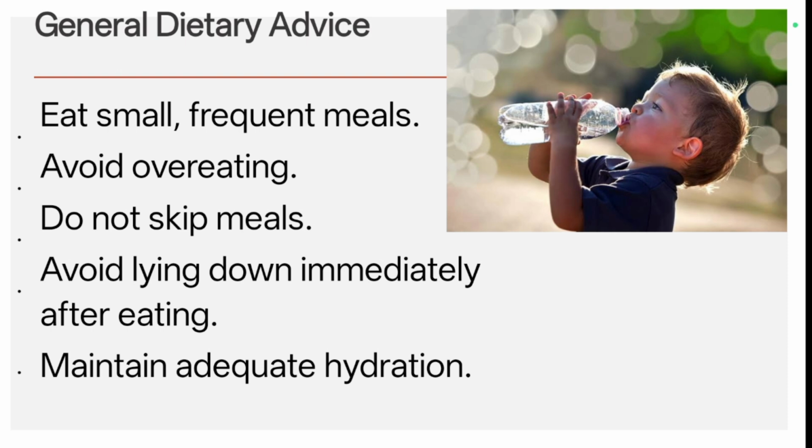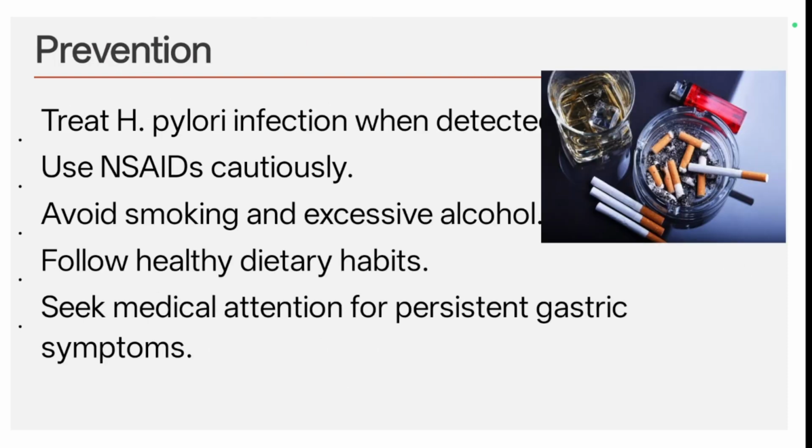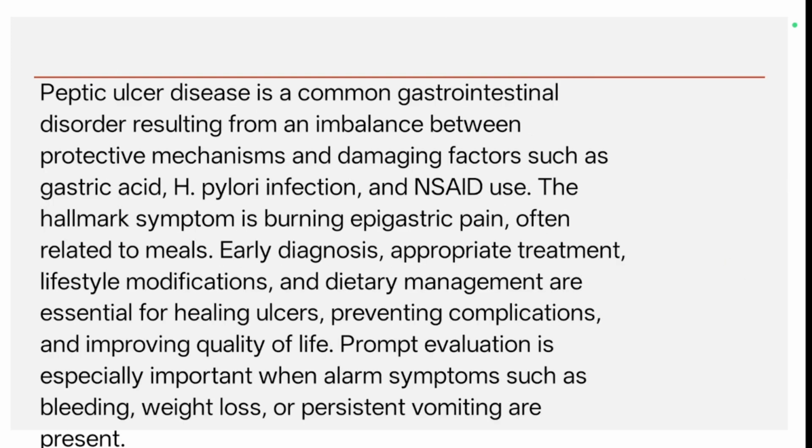General dietary advice. Eat small, frequent meals and avoid overeating. Do not skip meals. Avoid lying down immediately after eating. Maintain adequate hydration. And prevention. Treat Helicobacter pylori infection when detected. Avoid smoking and excessive alcohol. Follow healthy dietary habits and seek medical attention for persistent gastric symptoms.